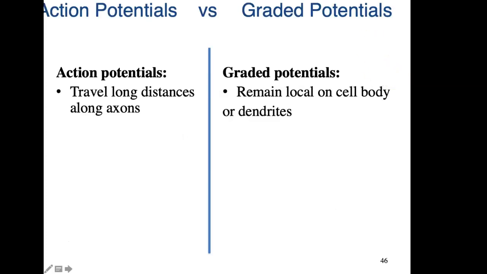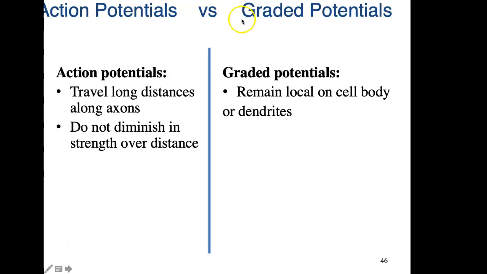Let's compare one more time those action potentials and the graded potentials. The action potential travels long distance along the axons. The graded potential remains local on the cell body. It could also remain on the dendrite. The action potential does not diminish in strength over distance, but the graded potential can fade away over distance and not reach the axon hillock.